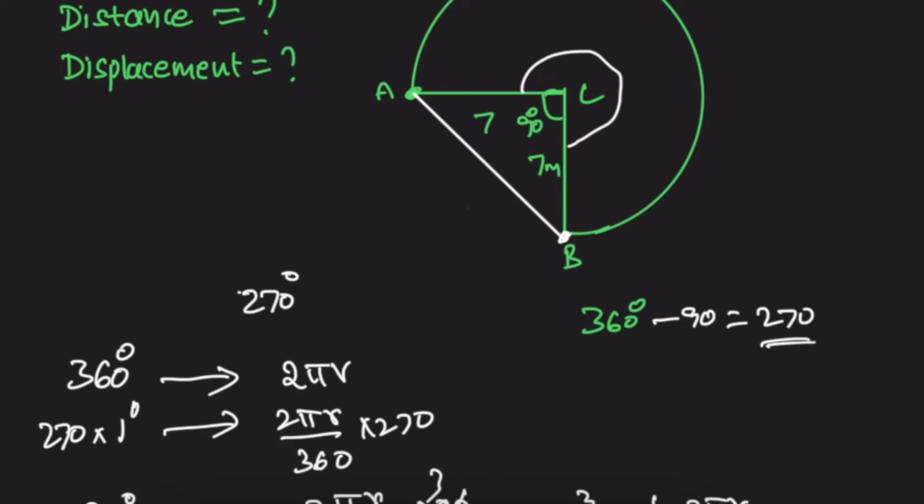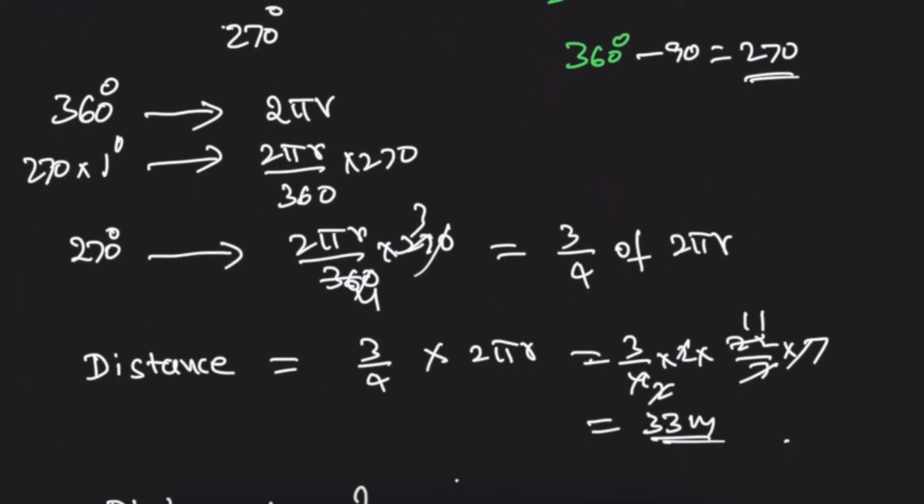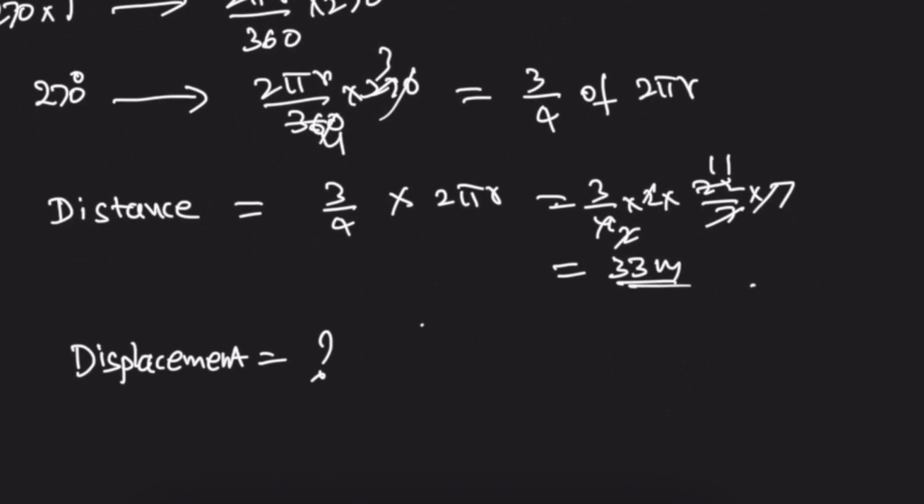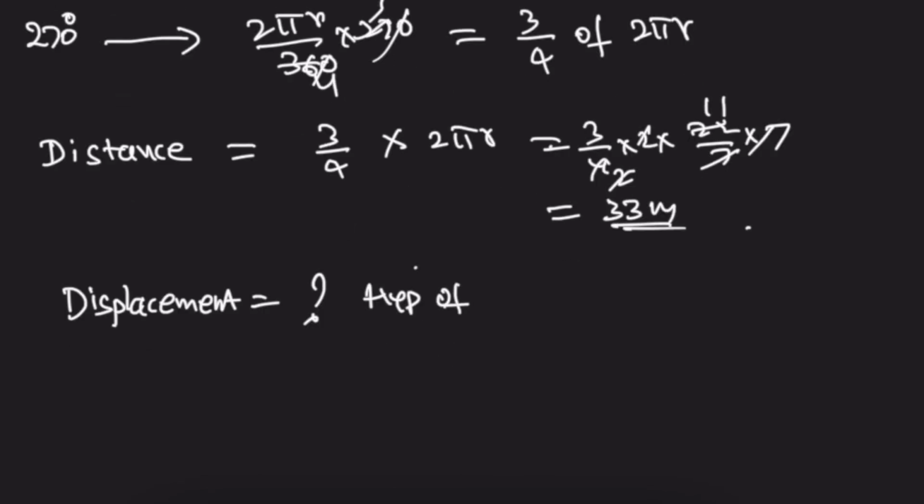Observe, this is a right angle triangle whose sides are 7 and 7. So AB is the hypotenuse, and the displacement is the hypotenuse of the right angle triangle.